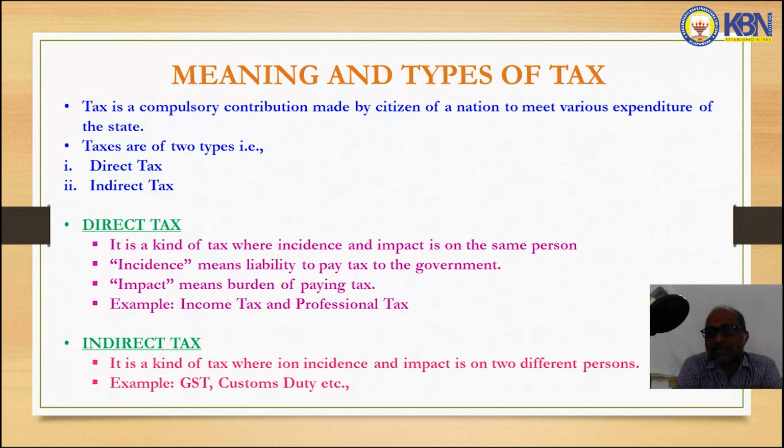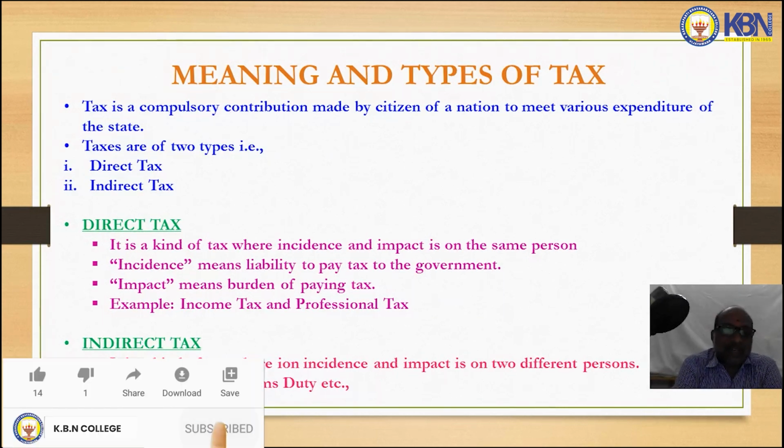Taxes are of two types: direct tax and indirect tax. What is direct tax? Direct tax is a kind of tax where incidence and impact are both on the same person. Incidence means liability to pay tax, and impact means burden of paying tax. These two are on a particular person, so that's why it is direct tax. It is levied on one particular person and paid by that person. Examples of direct tax are income tax and professional tax.